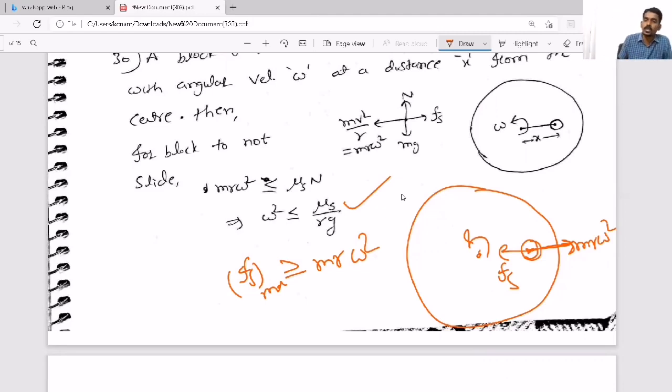So like that, questions can be asked based on conservation of linear momentum, impulse and the law of motion, application of laws of motion, finding acceleration, tension, normal reaction, and circular motion based questions, circular motion plus friction based questions, also block upon block cases, and motion on rough inclined surface and motion on rough horizontal surface. So a lot of questions will be asked.